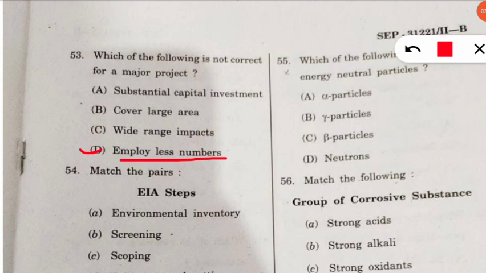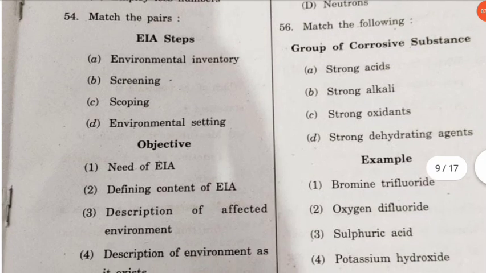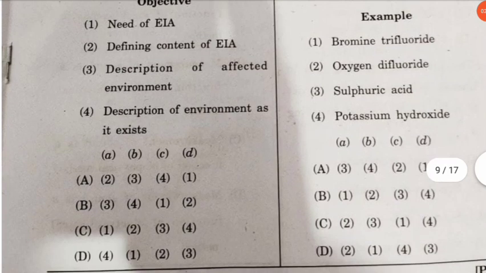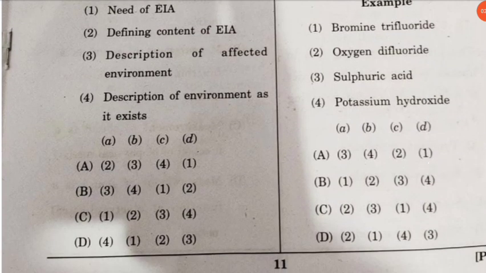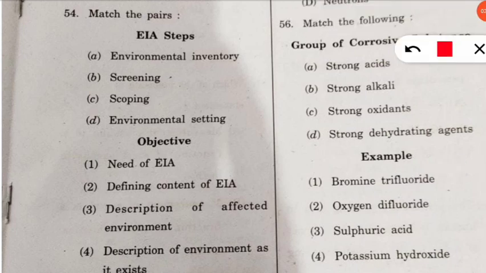Coming to the next question, it is also one of the match the following, in which we have to match the EIA steps along with the respective objectives of those EIA steps. So here I will tell you one by one. So here you will know that there are also four options given, and here we will match one by one. So starting with the environmental inventory. So environmental inventory will match with description of environment as it exists in that place. So what is the current scenario? It will be the environmental inventory.